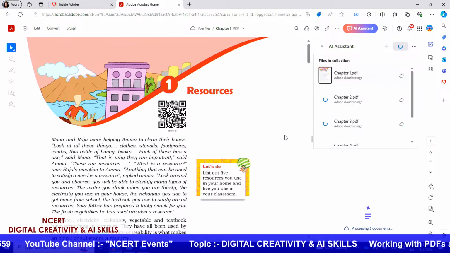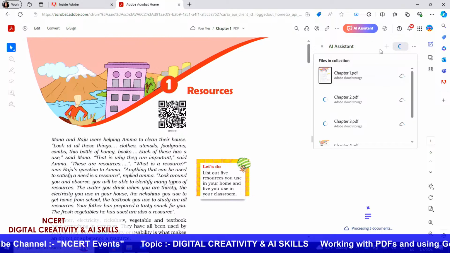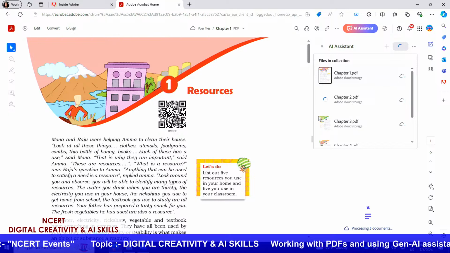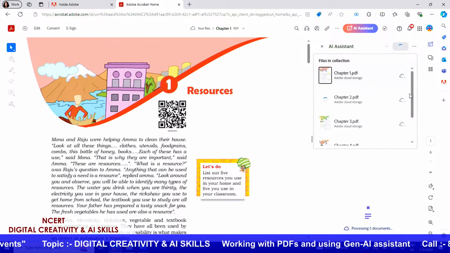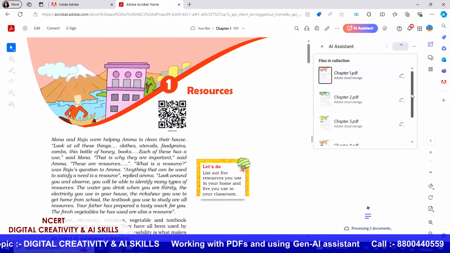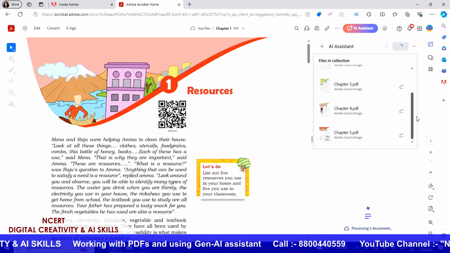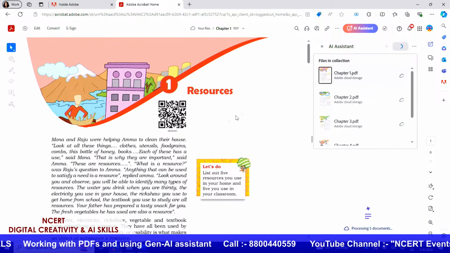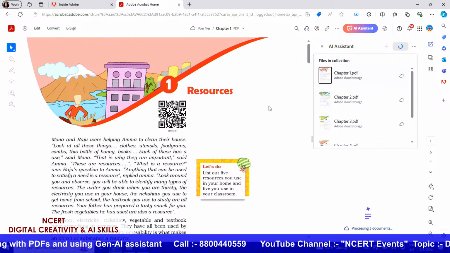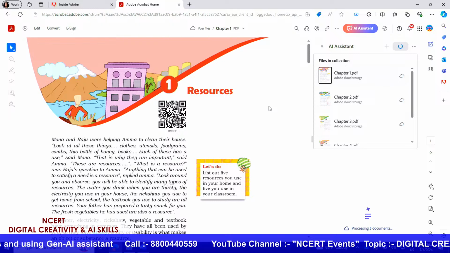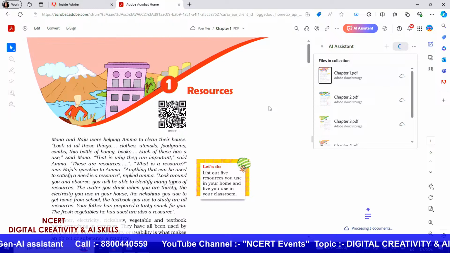Now once your chapters are in, as you can see, the AI assistant has been activated automatically. So it is going through the different files and processing them. For this particular subject, geography, there were 5 different chapters, so I have added only 5 files.